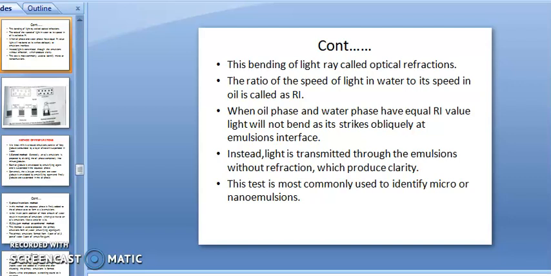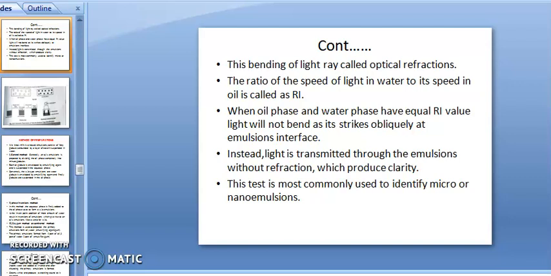When the oil phase and water phase have an equal refractive index value, light will not be bent at the emulsion interface. When the oil phase and water phase have equal refractive index, bending will not be observed. Instead, light is transmitted through the emulsion without refraction, which produces clarity. Otherwise, the transmission is seen without clarity.